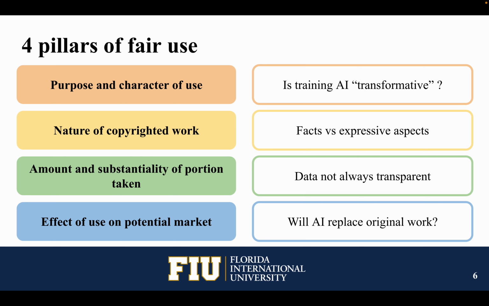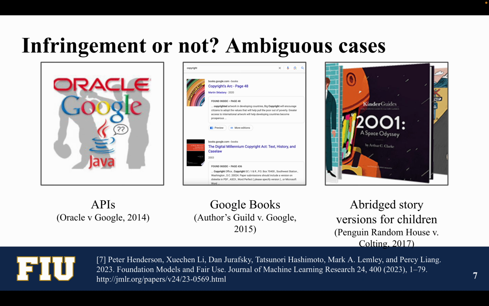Each of these pillars, when applied in the context of AI, brings its own questions. How transformative is it for an AI model to take in certain data and produce a near-exact copy of an output? What parts may be counted as facts which are free to take, and what parts are more expressive aspects where developers should work to stay away from their models replicating? And furthermore, how do we assess and prevent these violations in a context where data is not always transparent and where AI development is highly complex?